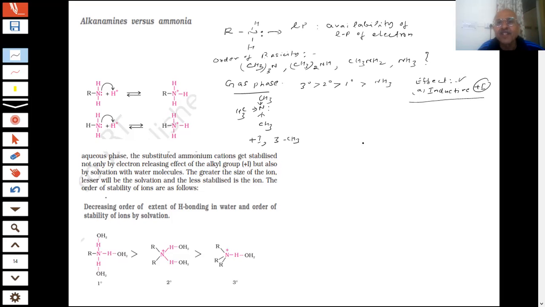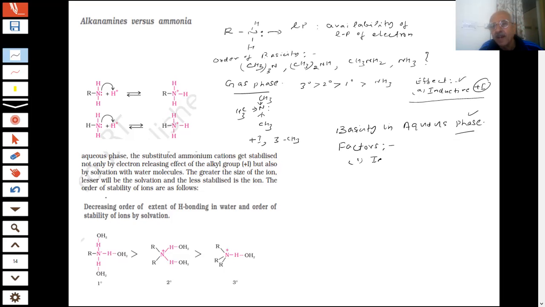But when we say the basicity in aqueous phase or aqueous solution, then it is clear we are talking of water. In this case, what are the factors which decide the basicity?